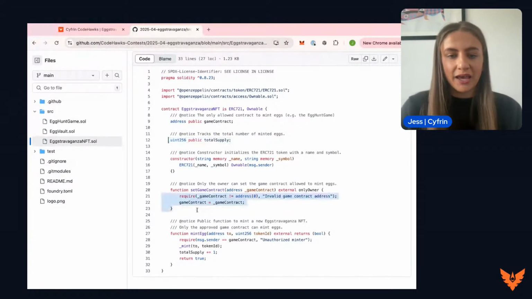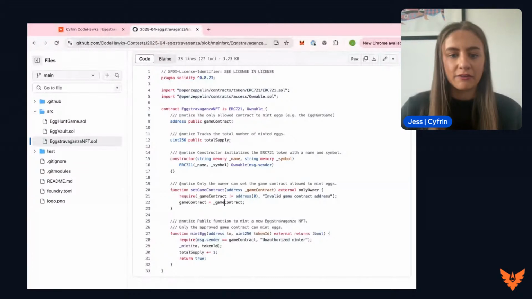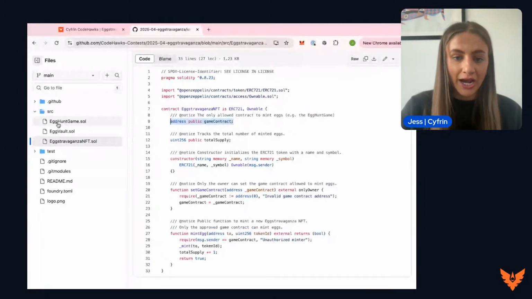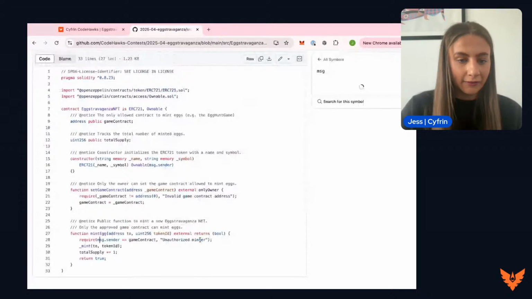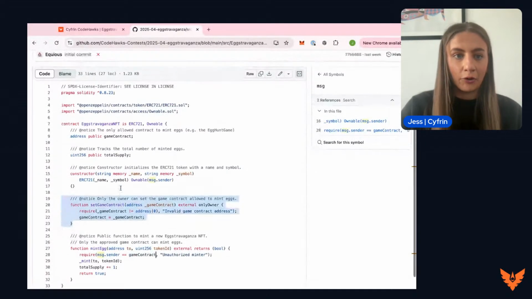We then move on to the set game contract function. This is where, as I said earlier, we are going to limit who can mint these egg NFTs, and we're going to limit it to the game contract, another contract that we've deployed as the protocol deployer. This function is going to set the game contract state variable to the address of the EggHuntGame contract. And then when we are in the mint NFT function, we are going to ensure that the message sender, the person calling the function, is that game contract that was defined in the function up here.